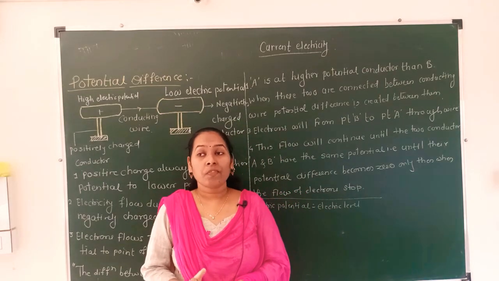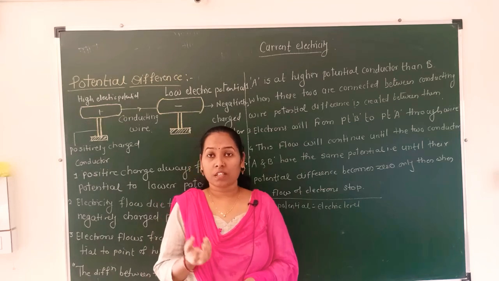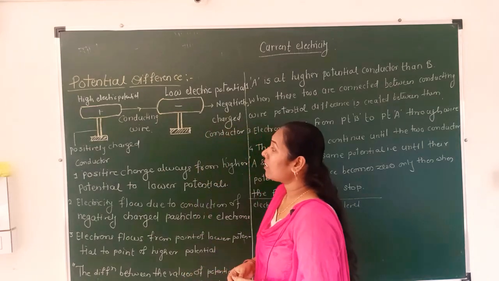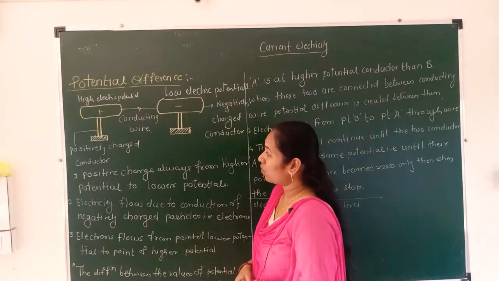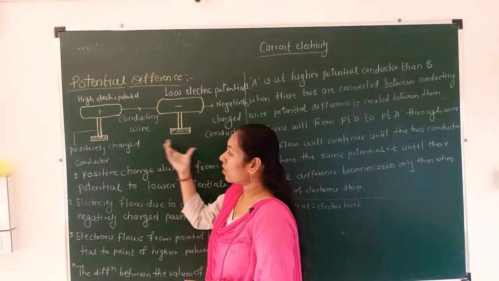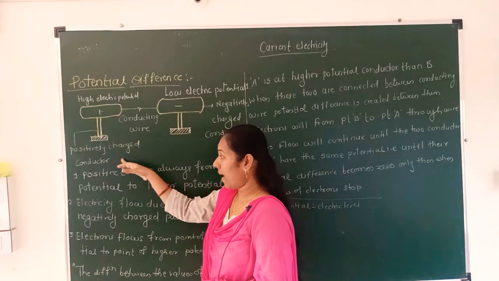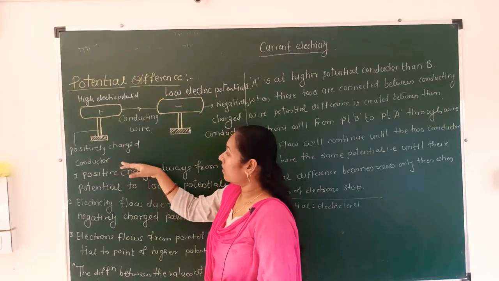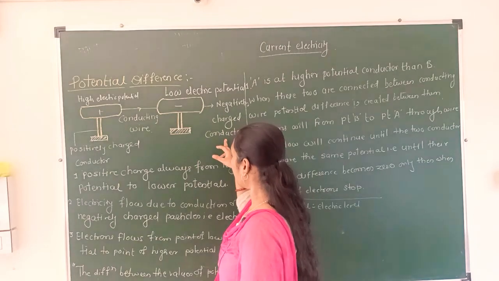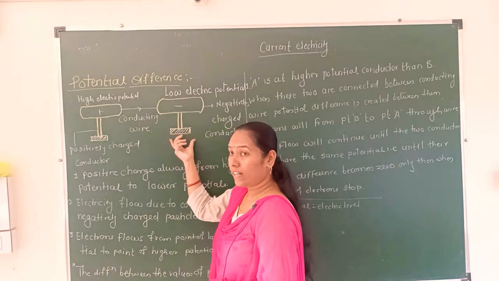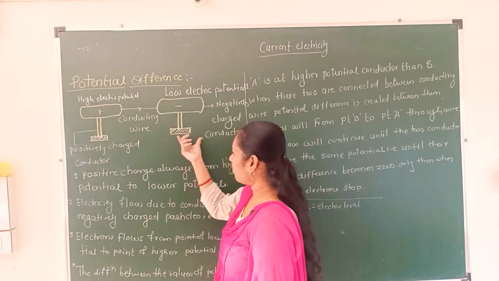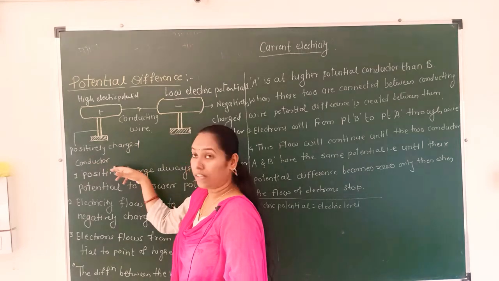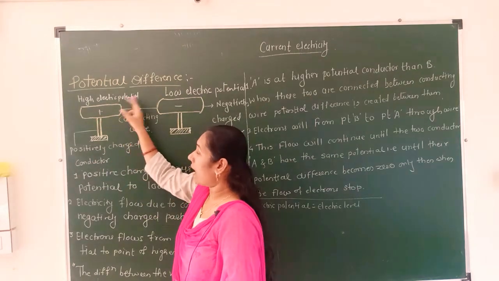As I told you, what are the electrons, what are the protons, what are the neutrons. Now we are going to learn potential difference. Here is one diagram shown to you. What is the diagram? Here are two conductors. This conductor is known as the positively charged conductor. This is the positive end, and this is the negatively charged conductor, and these conductors are joined on an insulator.